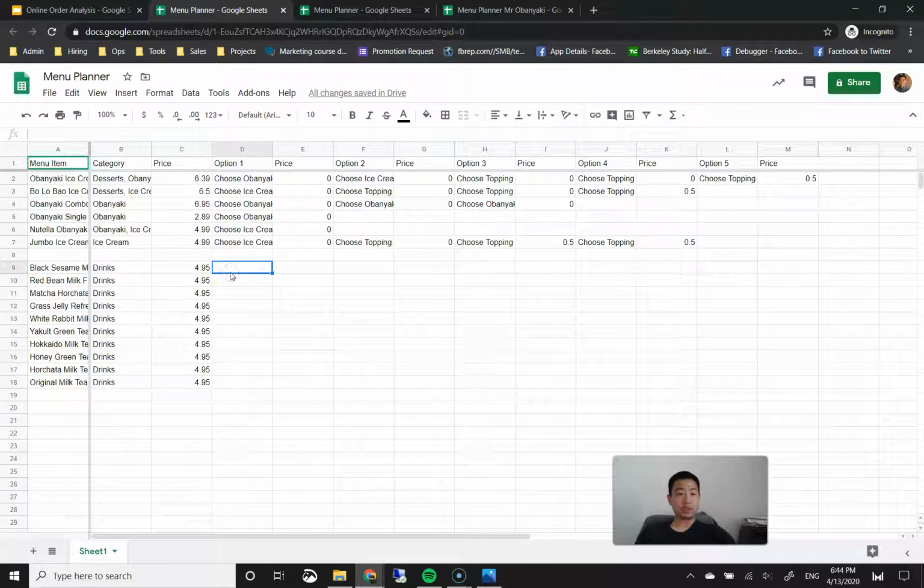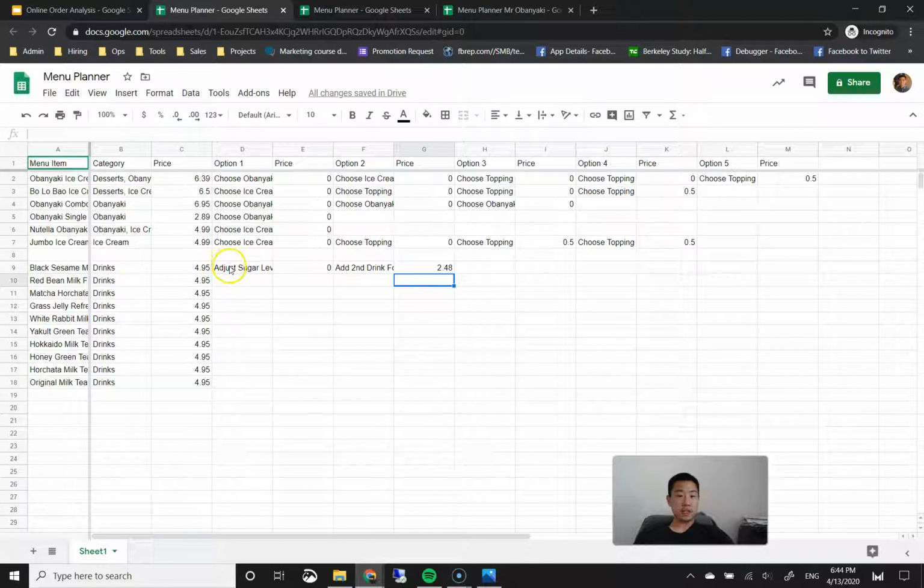Then we have drinks. So for their drinks, they don't really have any options besides adjusting the sugar level. So for this, I'm going to put adjust sugar level, and the price is 0. But they do have a special here where it's buy one, get one 50% off. So for this option 2, I'm going to put add second drink for 50% off. And it's going to be at the half off drink price. So $4.95 divided by 2 comes to $2.48. Okay, so I'm going to put a $2.48 price tag on all of these.